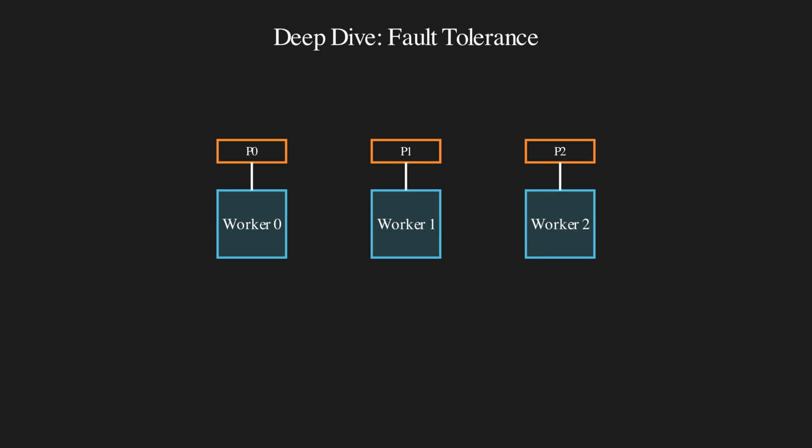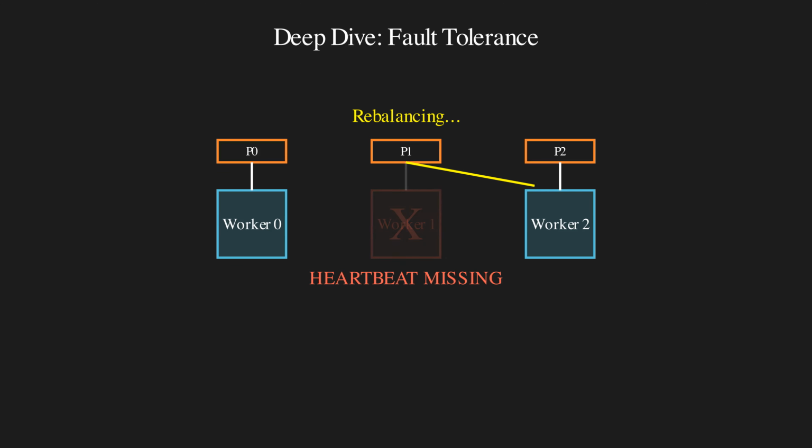Let's look at consumer groups. We have 3 workers, each responsible for one partition. Suddenly, worker 1 suffers a hardware failure and stops sending heartbeats. The Kafka broker detects the timeout and triggers a rebalance. Partition 1 is automatically reassigned to worker 2. Worker 2 now handles double the load temporarily. The system heals itself. Once a replacement for worker 1 comes online, the group rebalances again to share the load evenly.